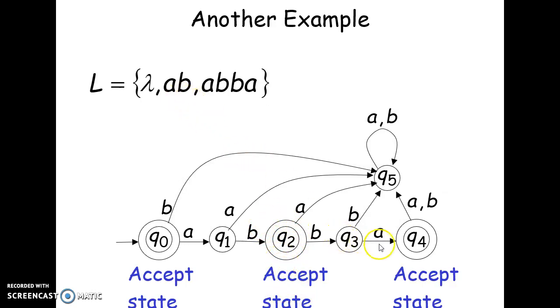And similarly, the third string is A, B, B, A. So again, you start with the start state Q0, you take an A, you take a B, you take a B, and you take an A. So you need to get to the state Q4, which is an accept state. So that is good enough.